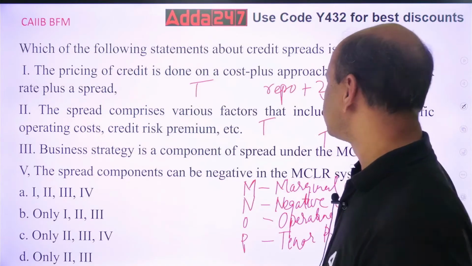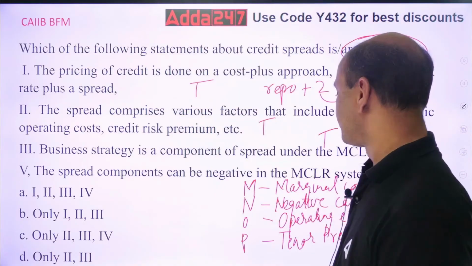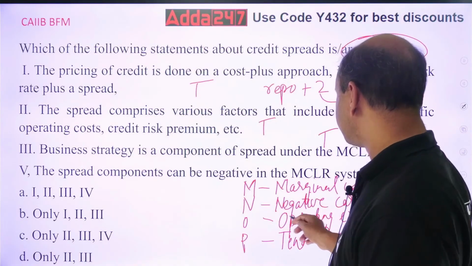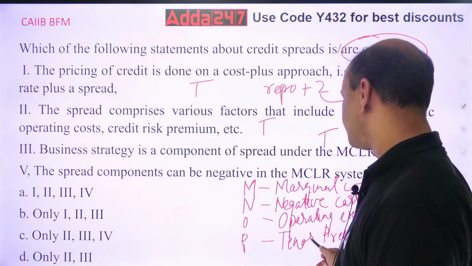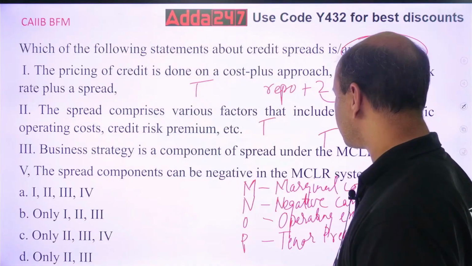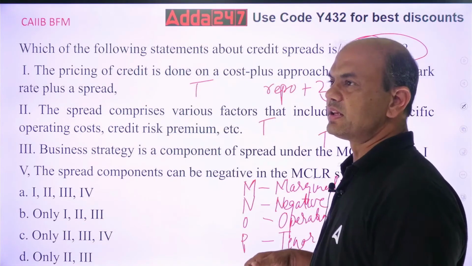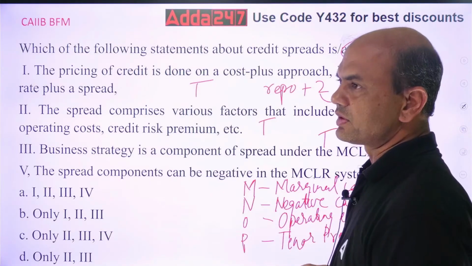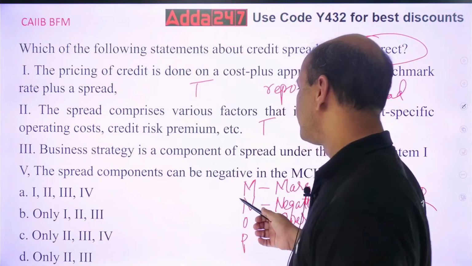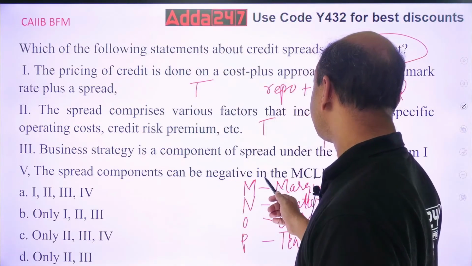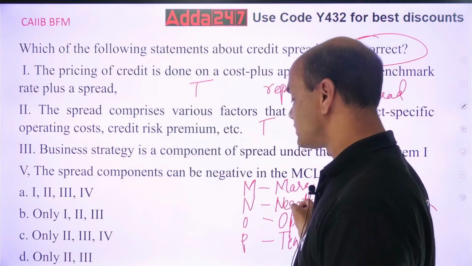The spread components can be negative in MCLR. Which one can be negative? Tenor premium will always be positive if you are having a long-term loan. Negative carry for CRR can never be negative. Yeah, negative carry, it will also be positive.